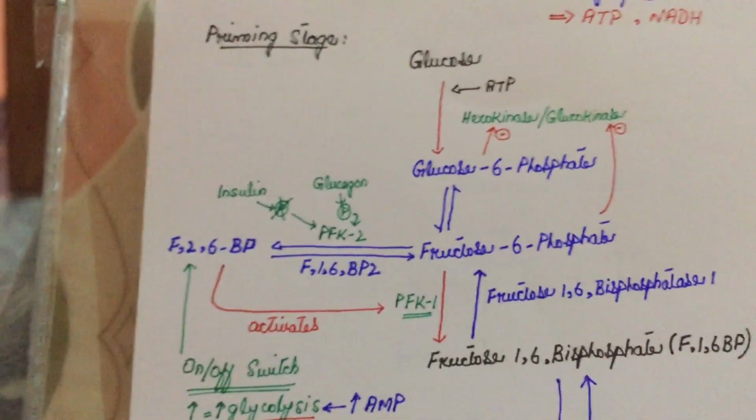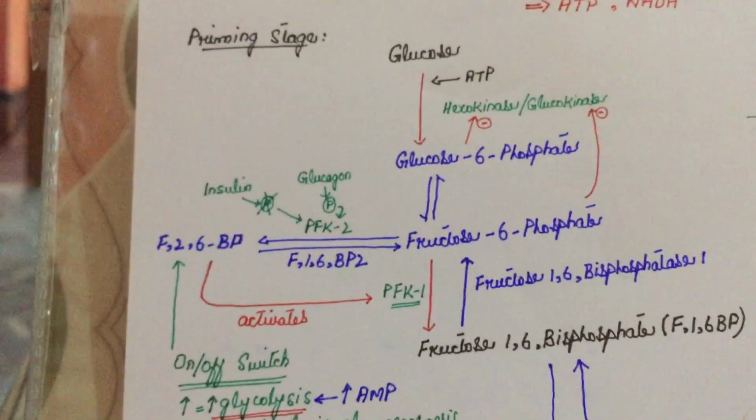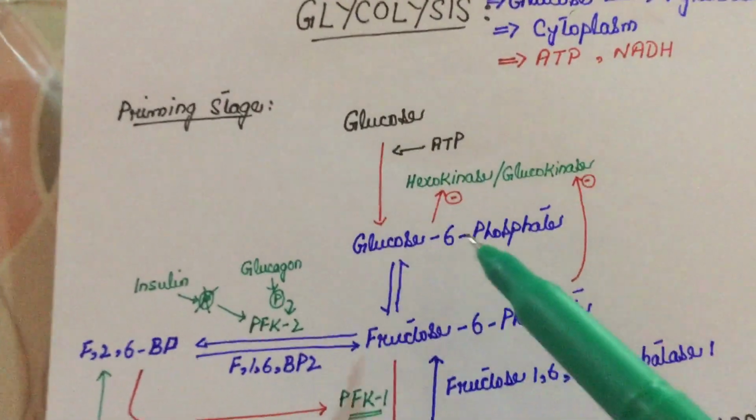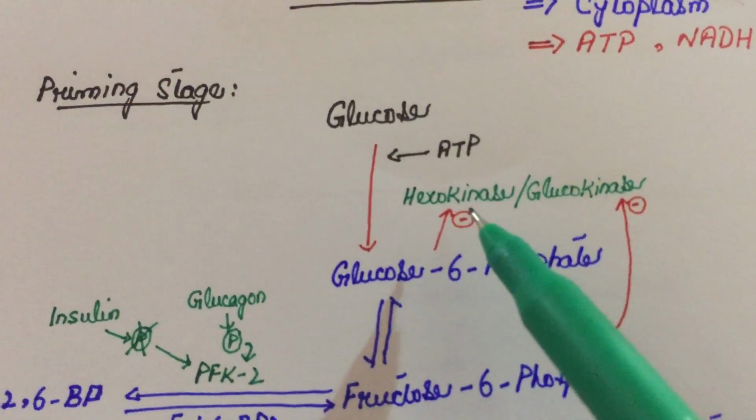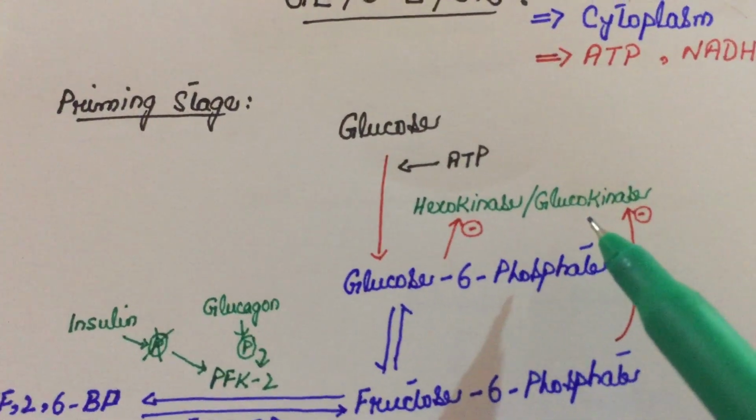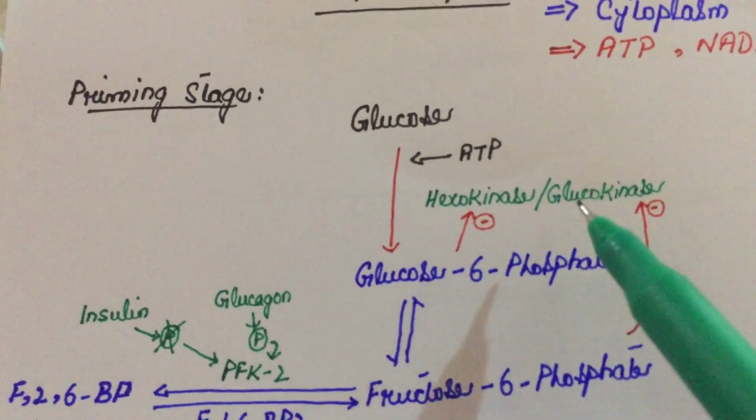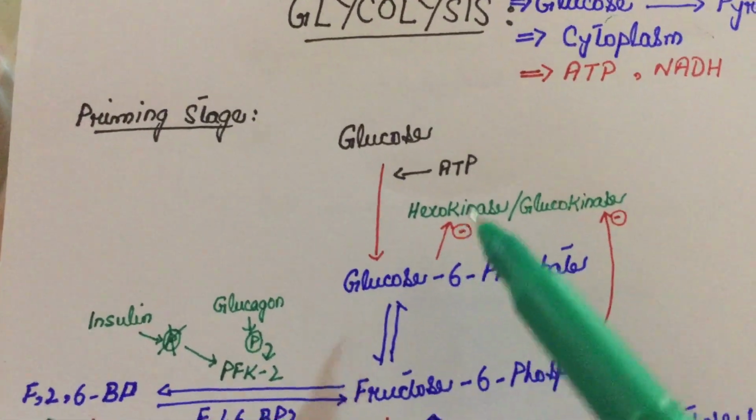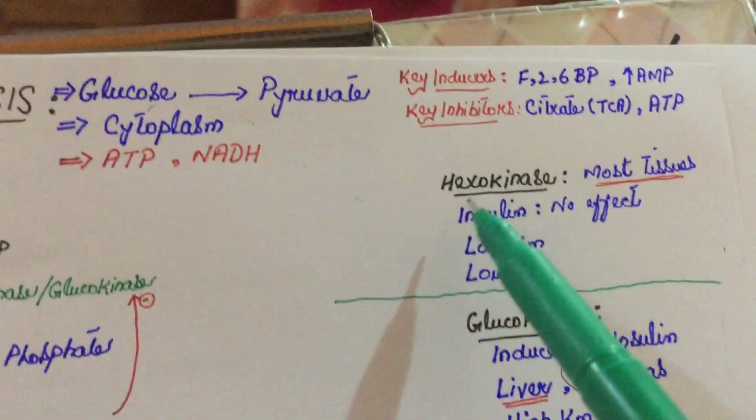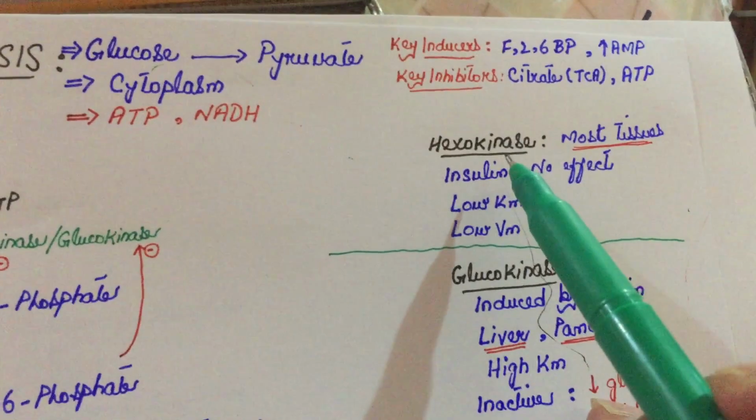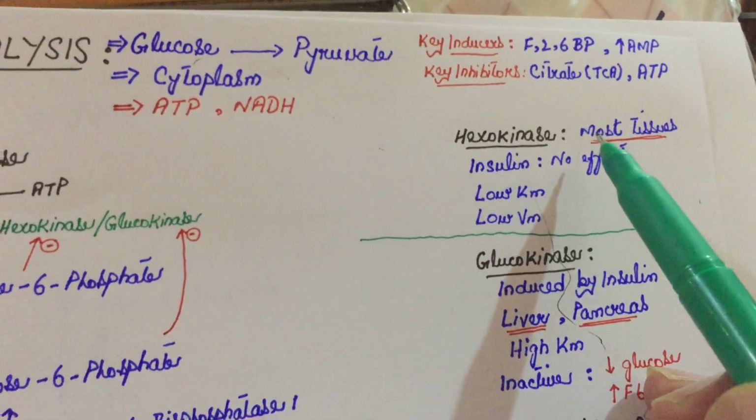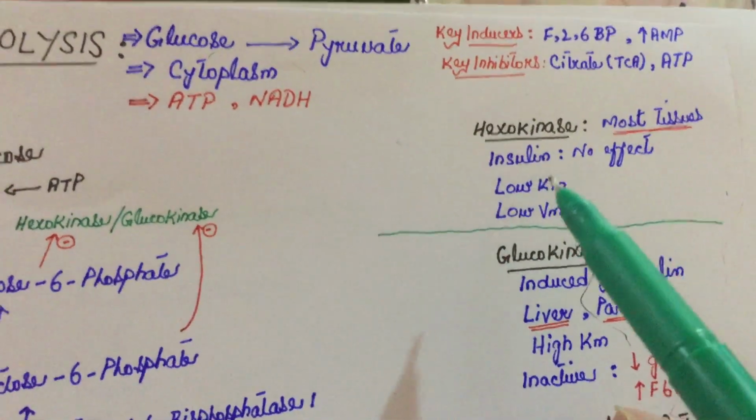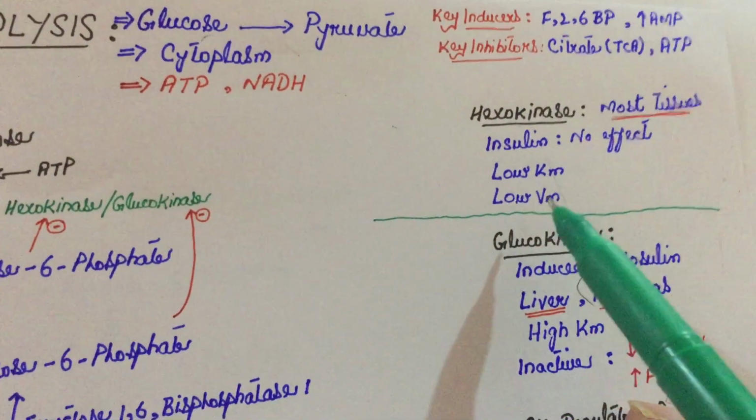Now we talk about the enzymes. First of all, the enzyme that converts glucose into glucose 6-phosphate is called hexokinase or glucokinase. These are two different enzymes and they depend on the type of cell. We talk about them here. First, we talk about hexokinase. Hexokinase is present in most tissues. It has no effect from insulin, and it has low Km and low Vm.